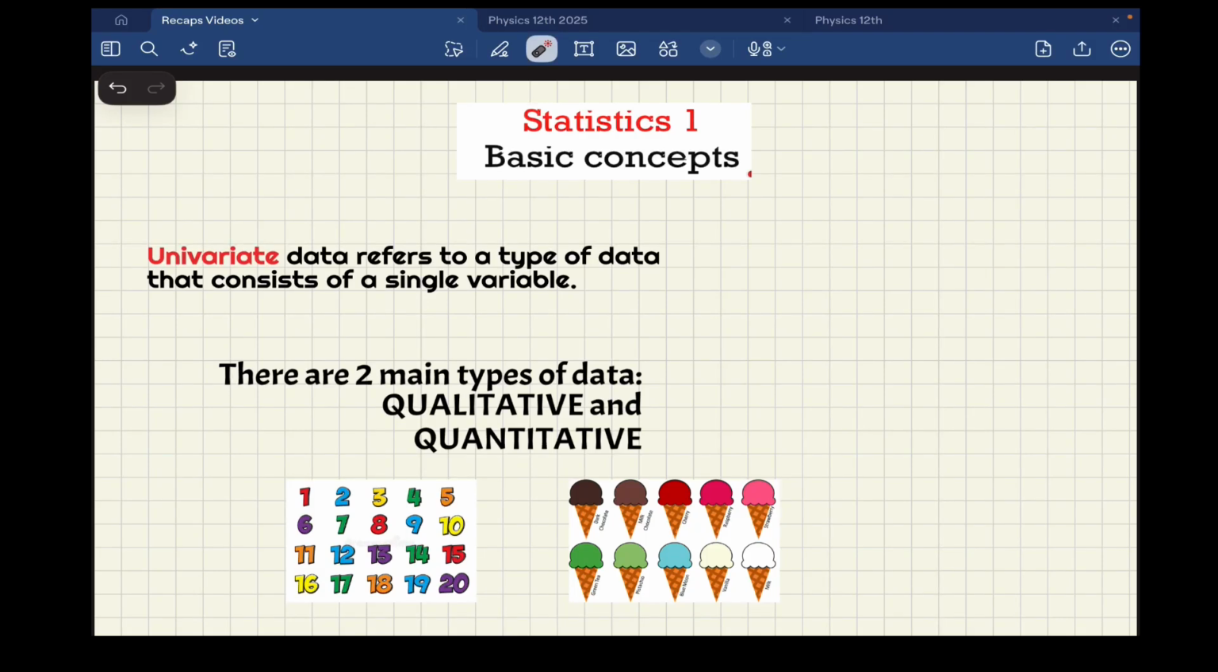Concept super fast. Pay attention. First, we are going to do a recap about univariate data.